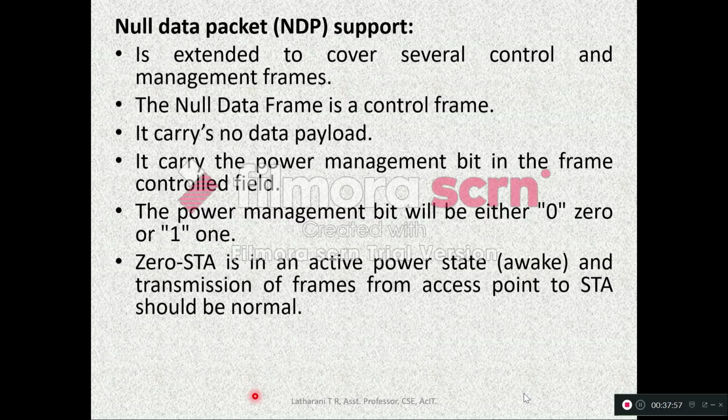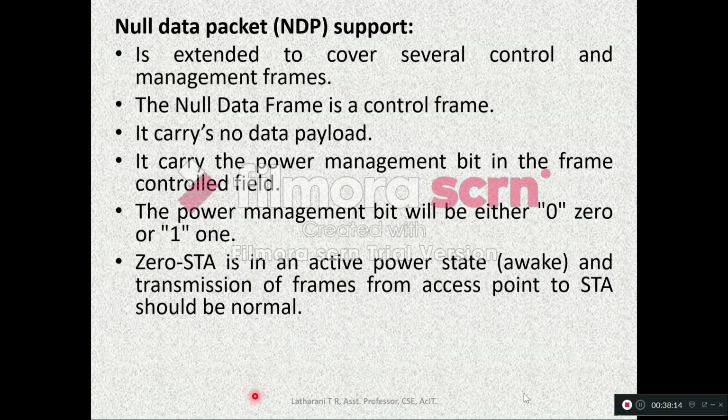Let us see. If it is 0, the STA, the station, is in an active power state. That means it is in the awake state, and transmission of frames from the access point to the station should be normal.